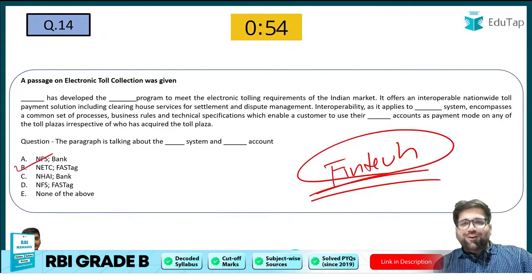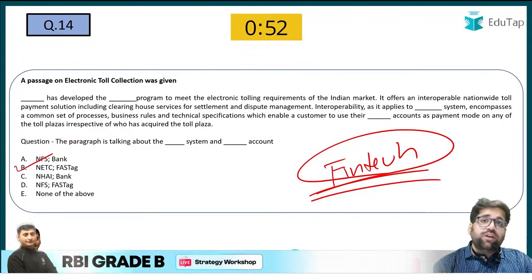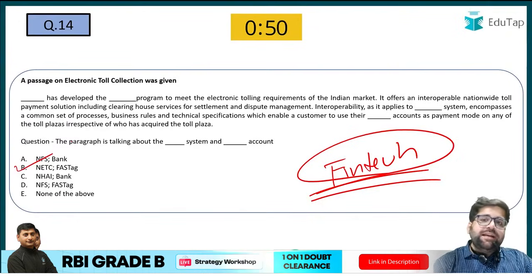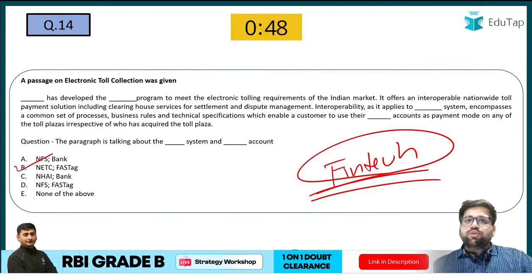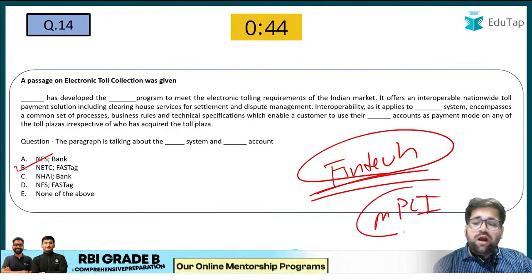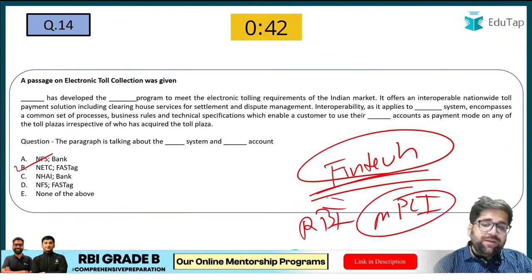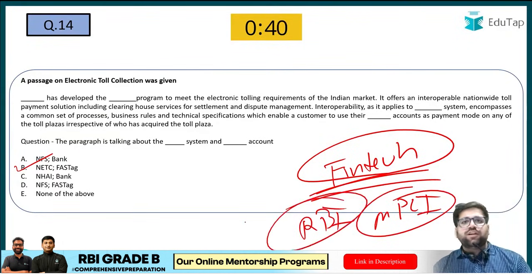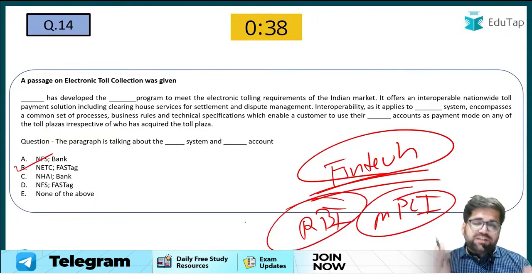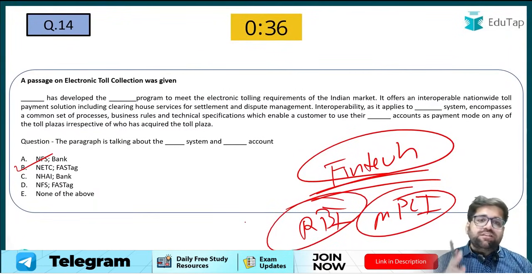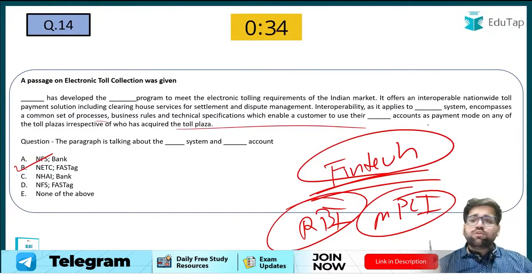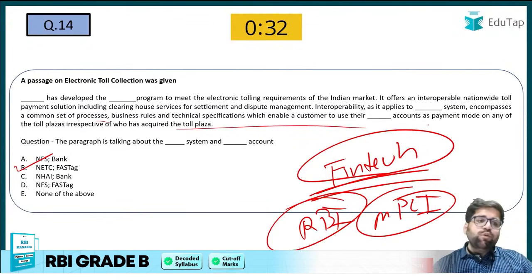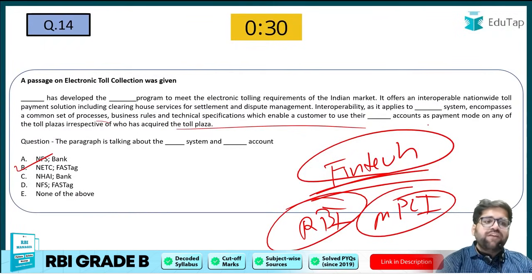Yes, the correct answer will be option B, that is National Electronic Toll Collection. India is taking huge steps towards digitization, and we have seen how NPCI, RBI, SEBI, and different regulatory bodies are coming together to make the digital transformation of our country. My dear friends, the question was very basic. You just have to see the different options, and you could have easily seen that FASTag is the answer.